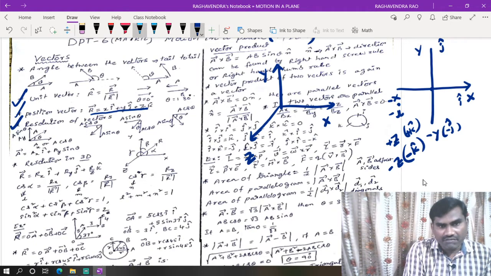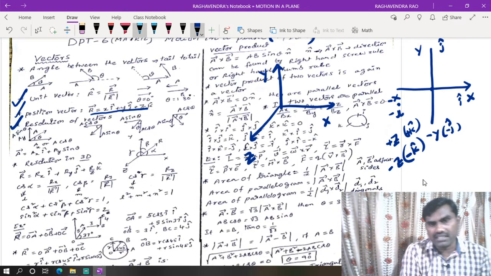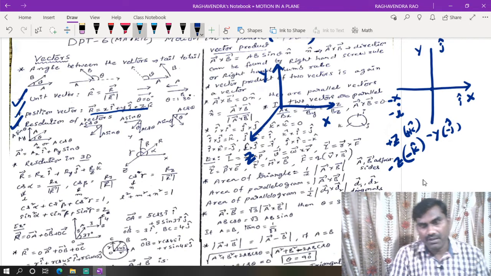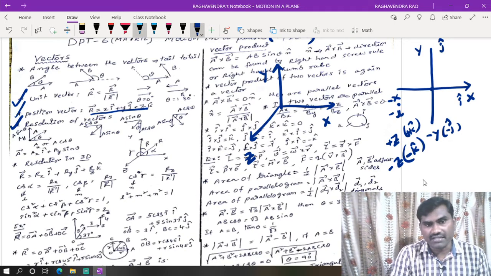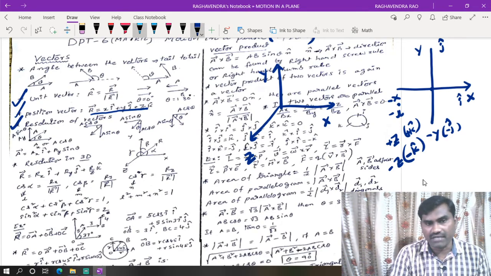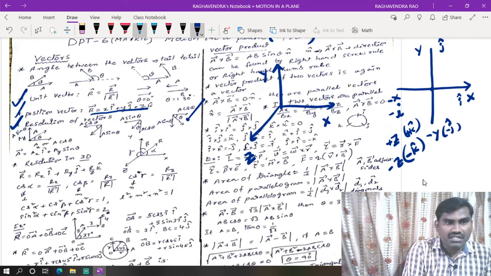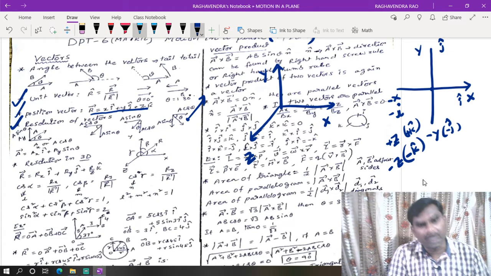Now if any vector is lying along the x-axis, y-axis or z-axis, there is no resolution of the vector. But if any vector is inclined to the horizontal, or making some angle with the horizontal or vertical in a plane or in space, then we need to resolve it into components. A vector can be resolved into an infinite number of components.